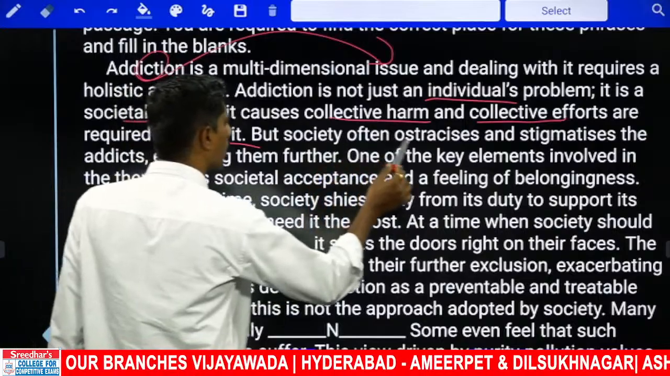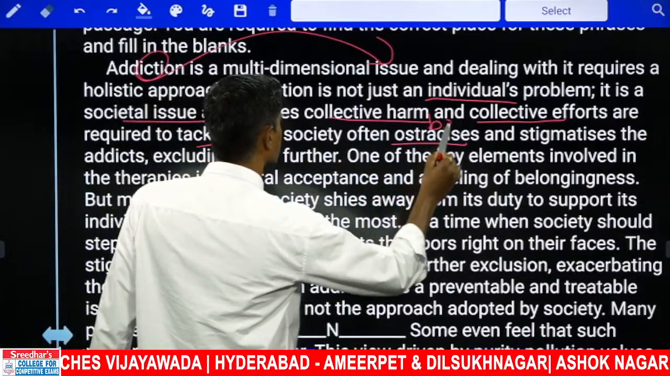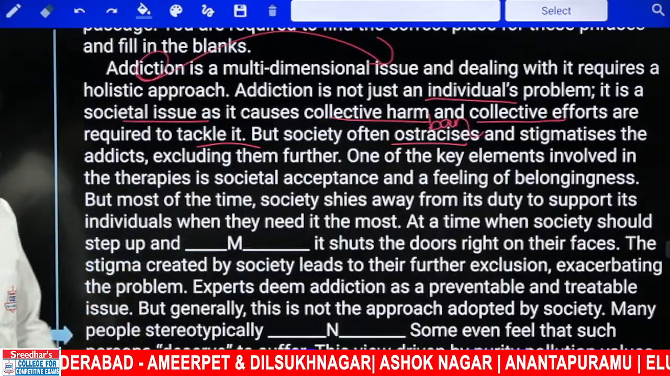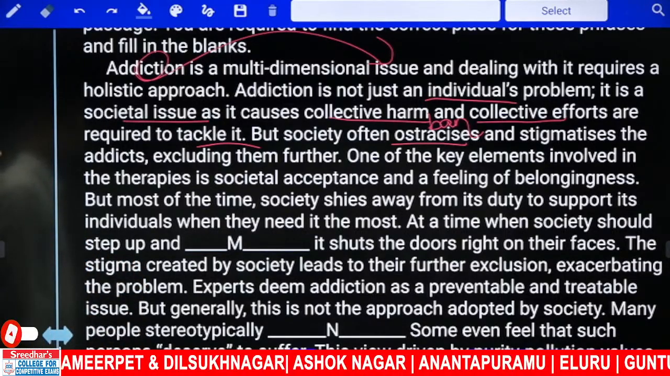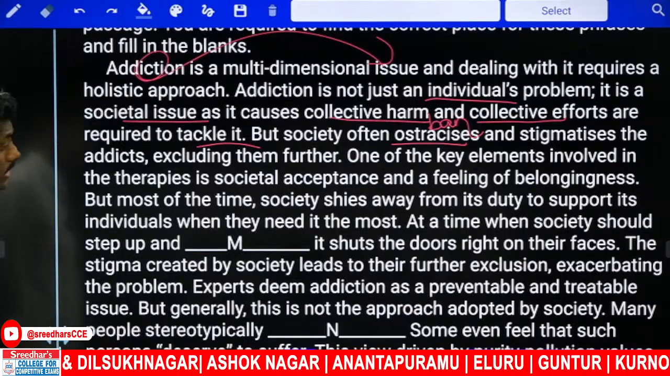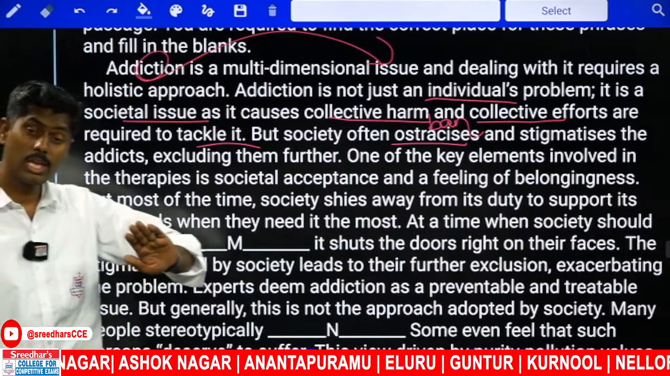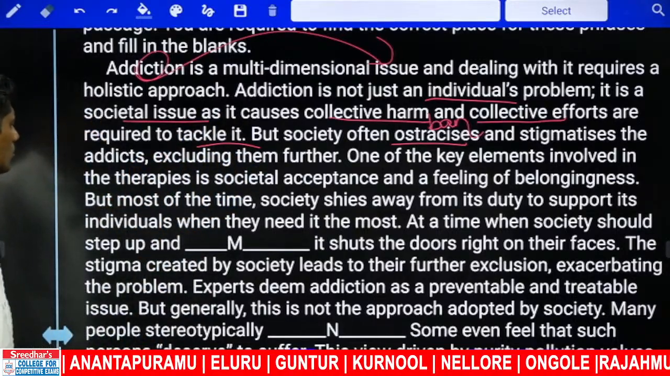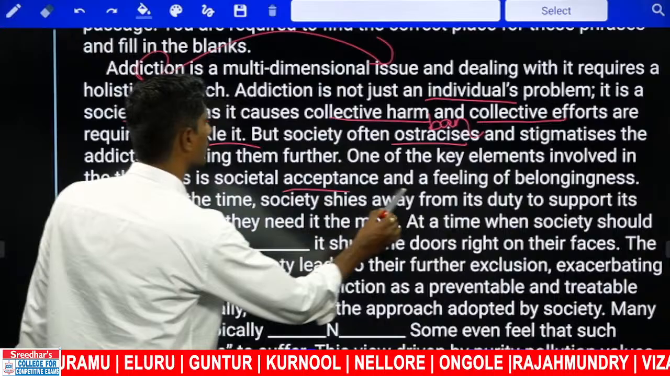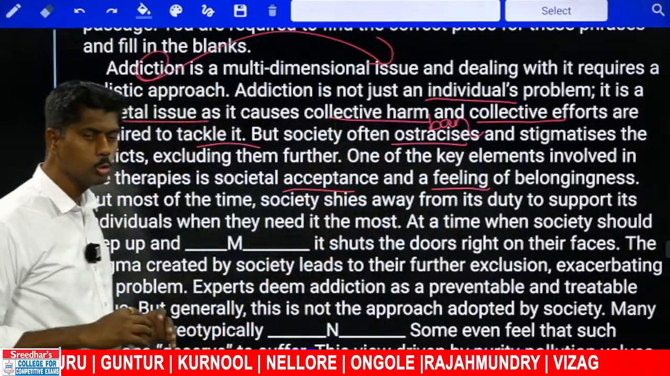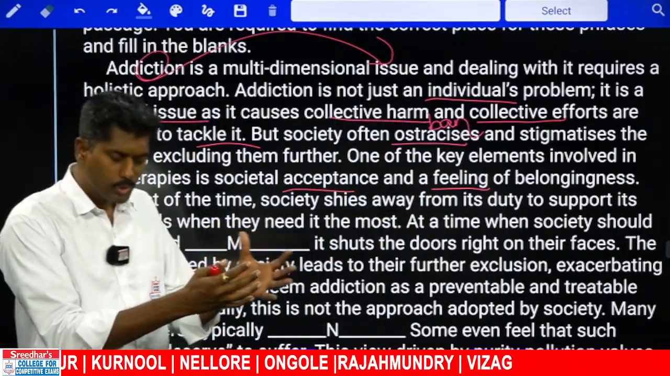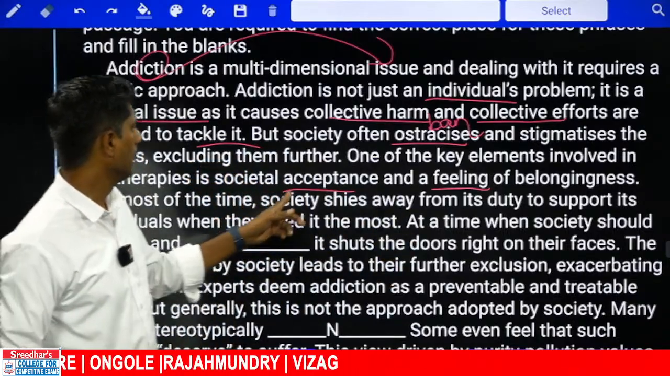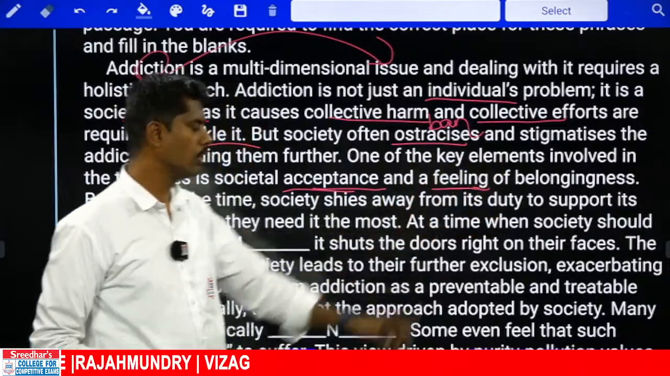But society often ostracizes. Ostracize is nothing but ban, abandon. So, society often ostracizes and stigmatizes the addicts. Means they keep the addicts away, excluding them further. And one of the key elements involved in the therapies is societal acceptance and a feeling of belonging. So what we need to do when you see an addict? We need to bring them closer rather than pushing them away. And we need to have social acceptance and a feeling of belongingness.